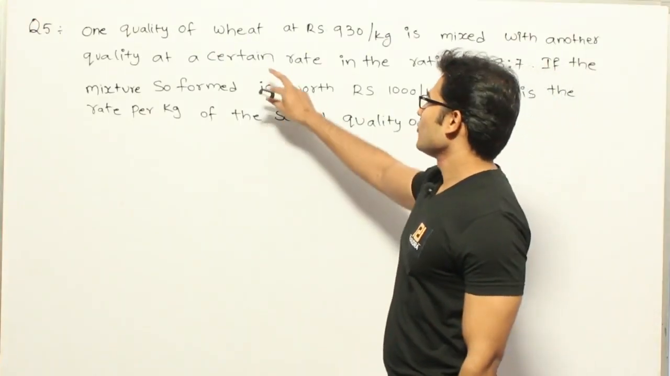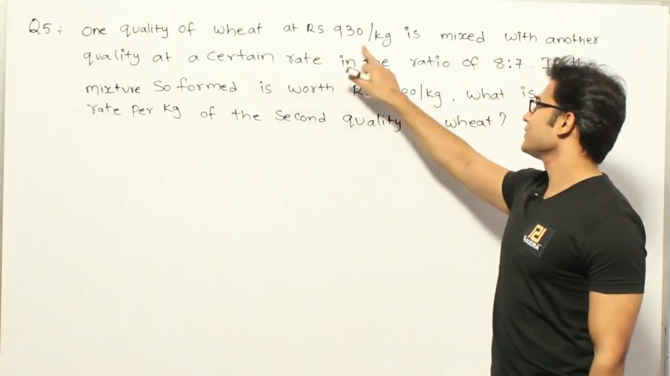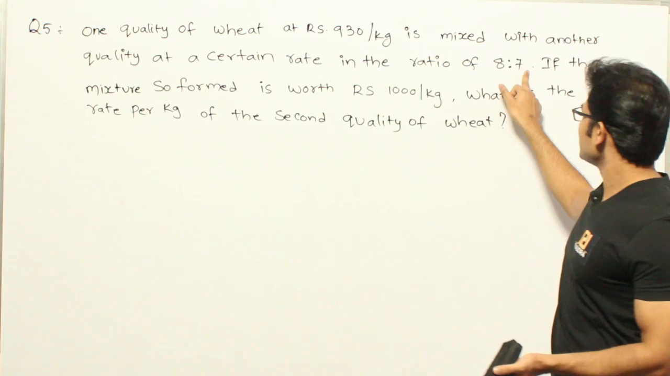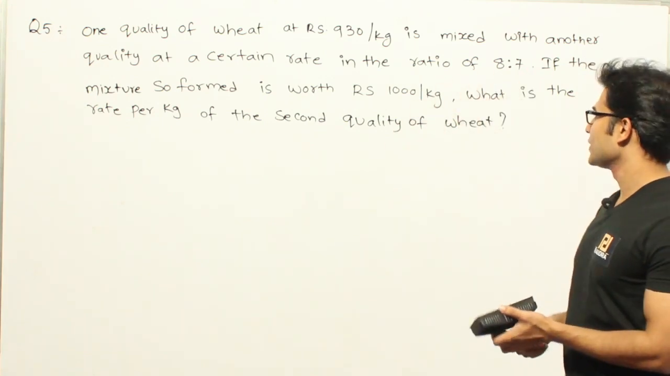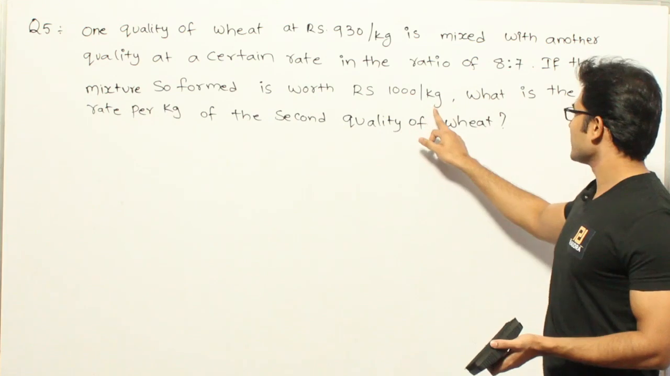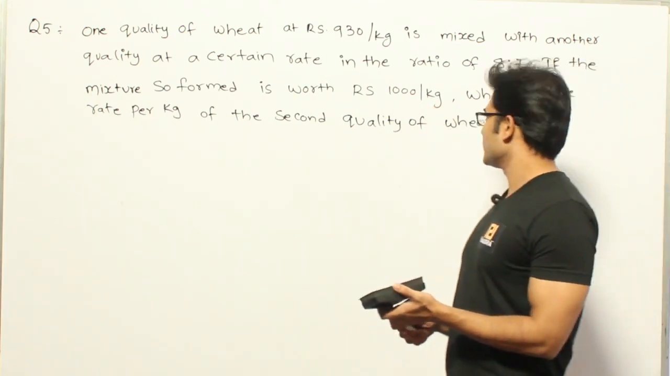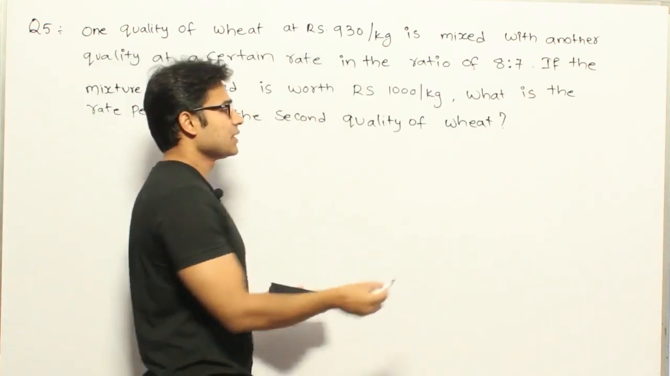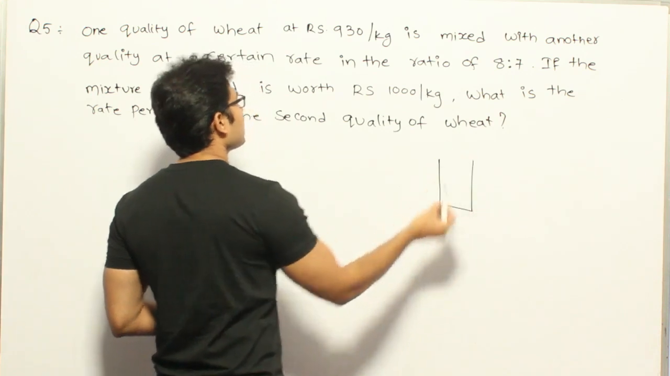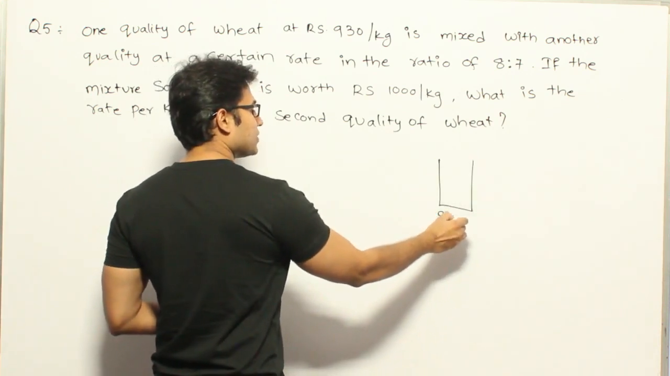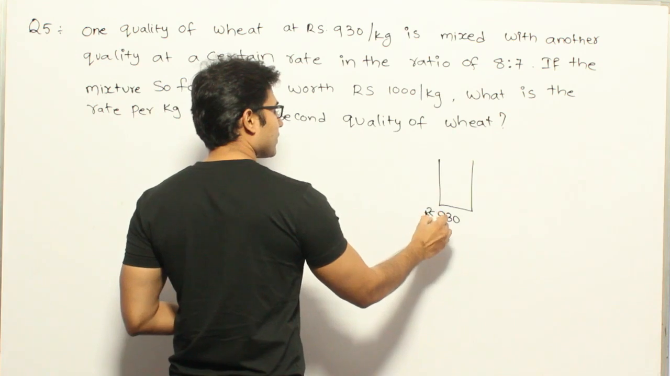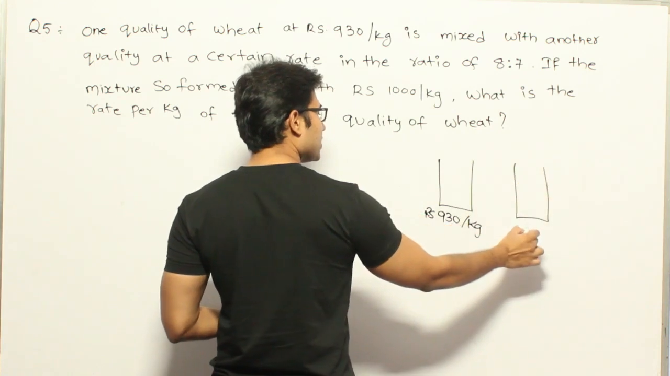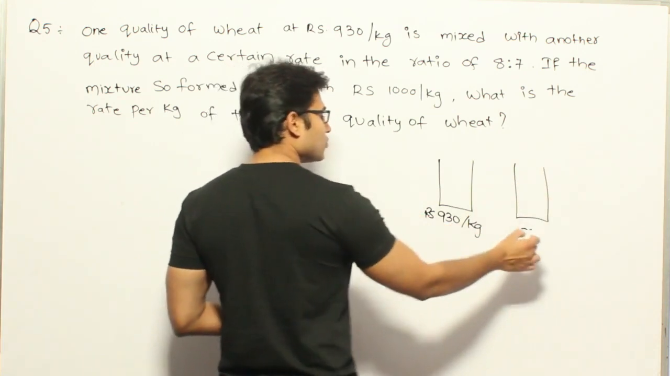Let's say one quality of wheat at rupees 930 per kg is mixed with another quality at a certain rate in the ratio 8:7. If the mixture so formed is worth rupees 1000 per kg, then what is the rate per kg of the second quality of wheat? So they are saying that they have taken two qualities of wheat. One quality is such that its cost is 930 rupees per kg. Okay, and the other one they are not giving the price, so let's assume that the price of the other one is x rupees per kg.